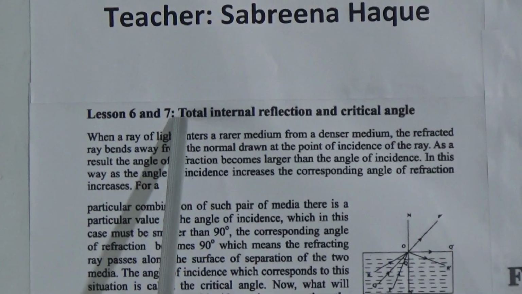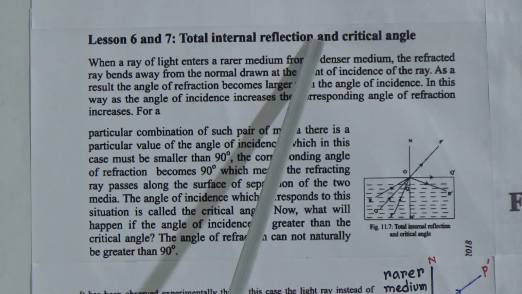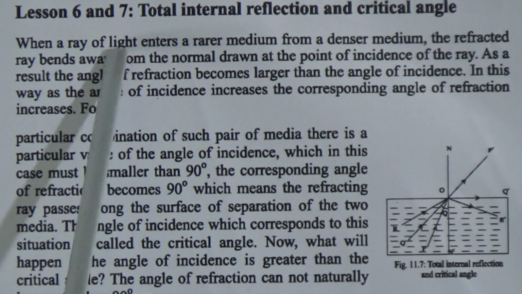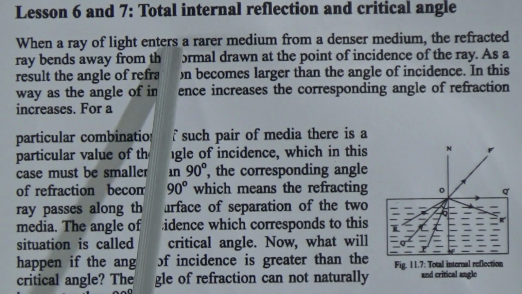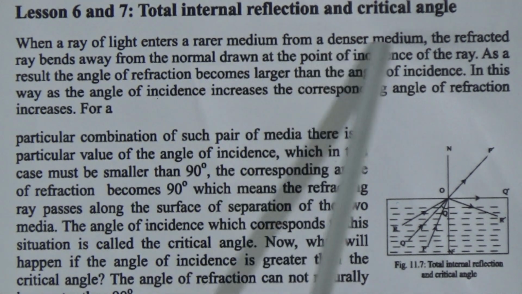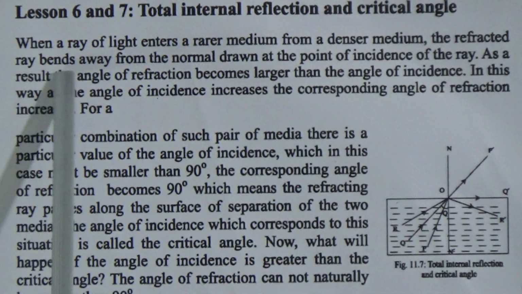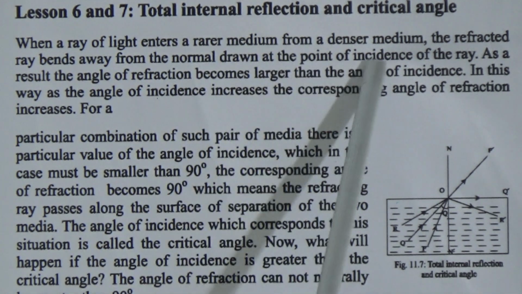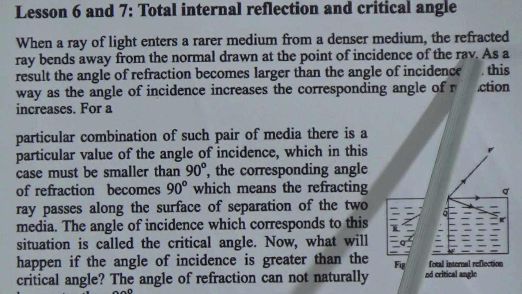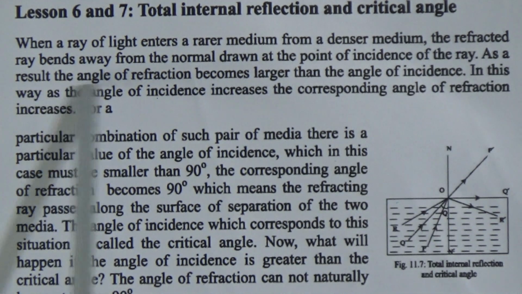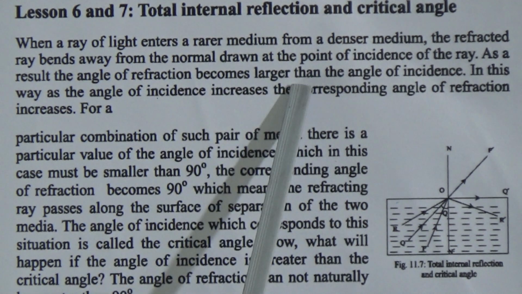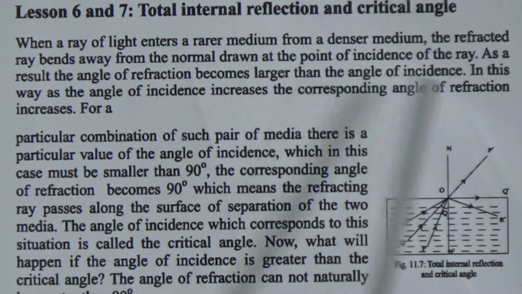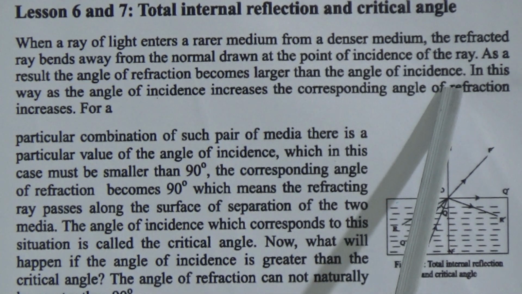Lesson 6 and 7. Total internal reflection and critical angle. When a ray of light enters a rarer medium from a denser medium, the refracted ray bends away from the normal drawn at the point of incidence of the ray. As a result, the angle of refraction becomes larger than the angle of incidence that we have discussed in our previous class.